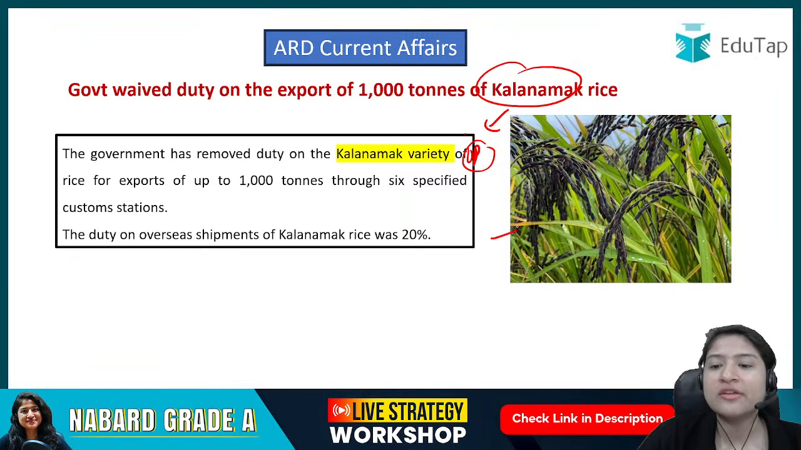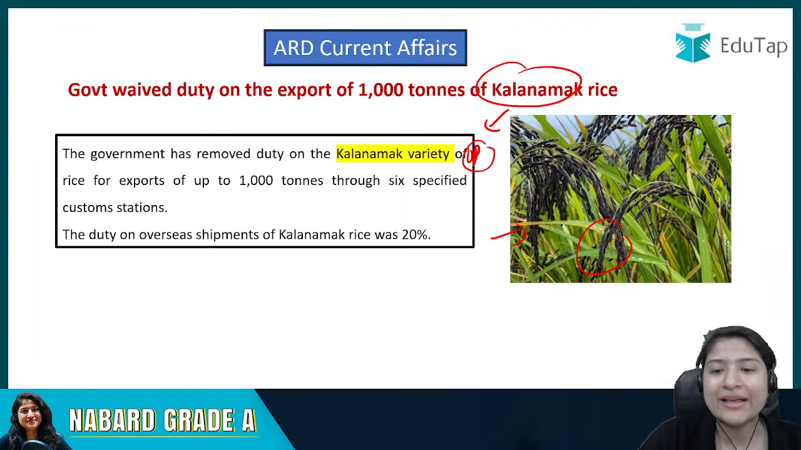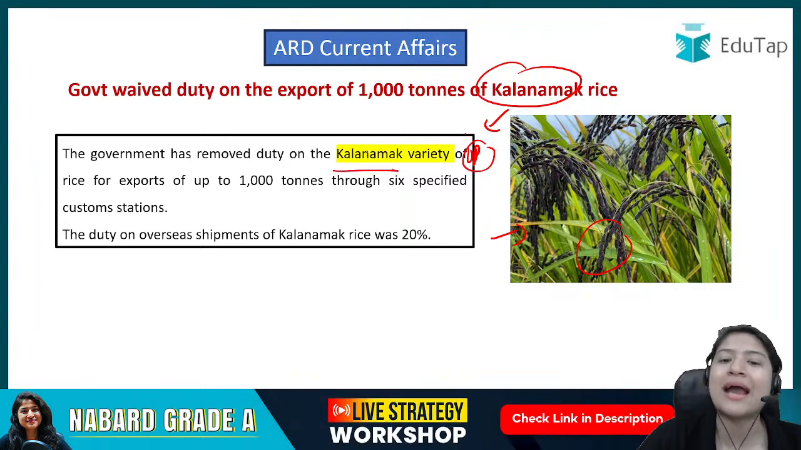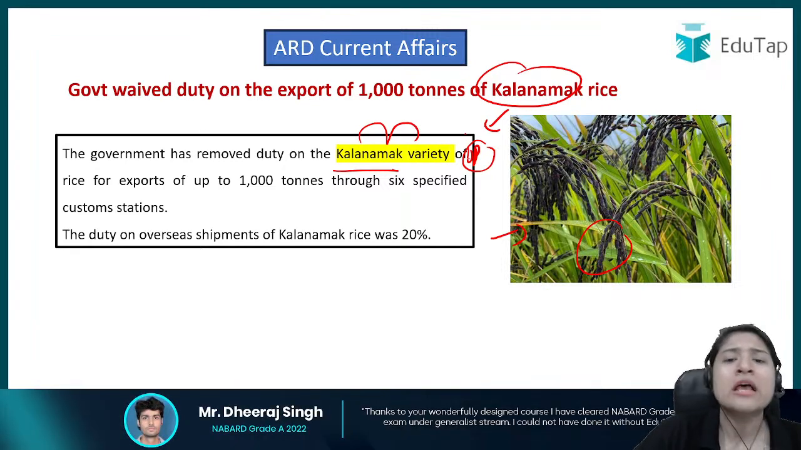If you talk about the variety, it's very blackish. If you look at the grain, it is very blackish in color, as you can see, and hence the name Kala Namak. That is how the name originated. Okay, so why was it in the news?